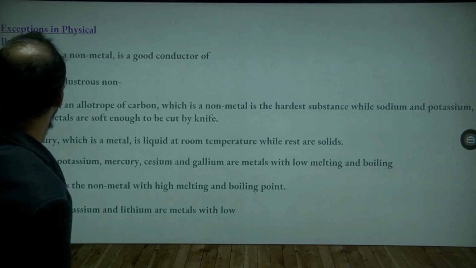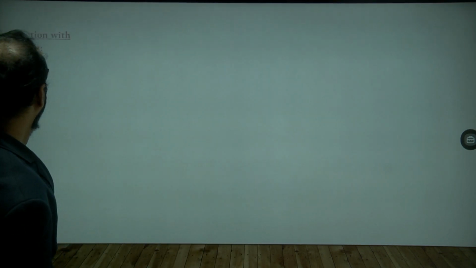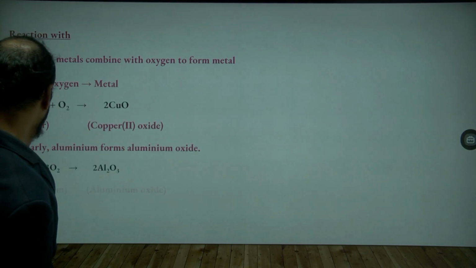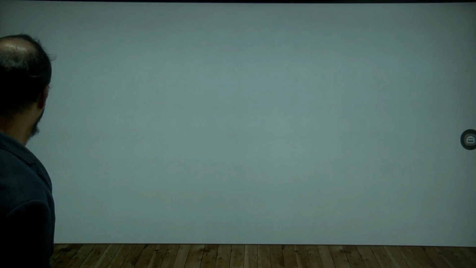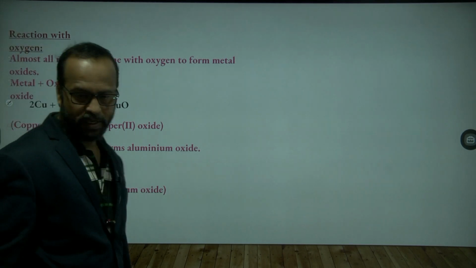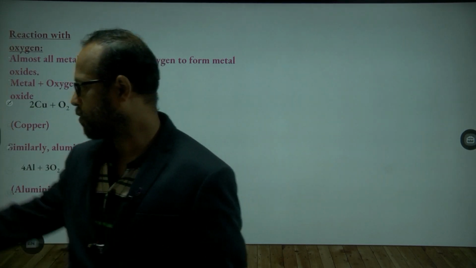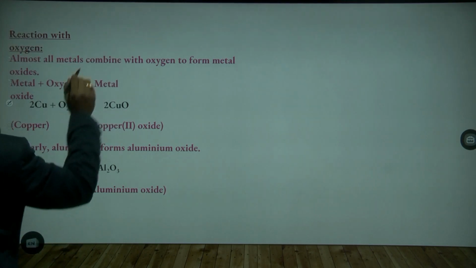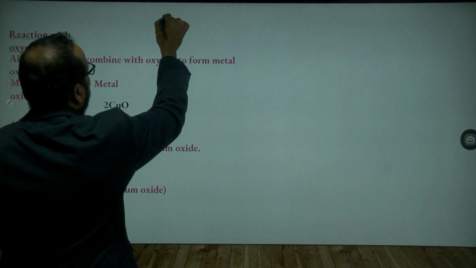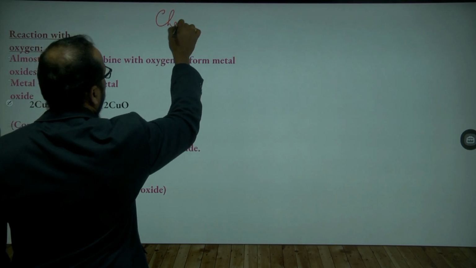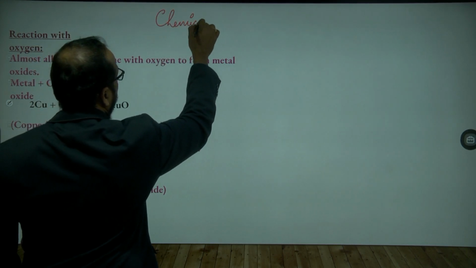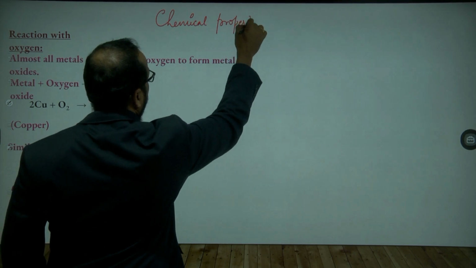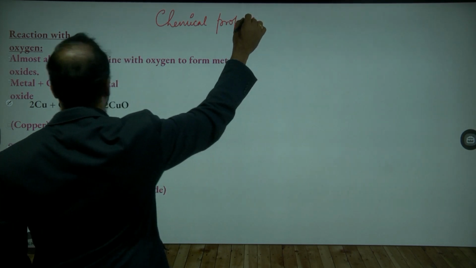Right. Now see here, these are the chemical properties. Let us discuss one by one the chemical properties of metals.